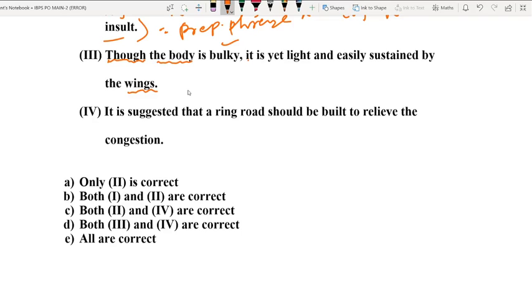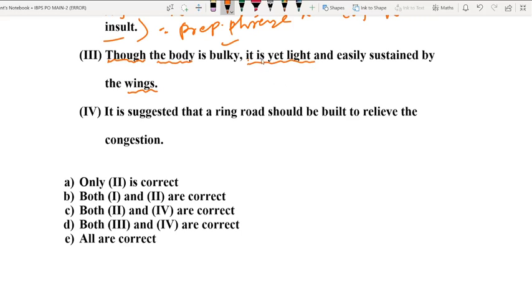It is a subordinating conjunction, and whenever we start a sentence with subordinating conjunctions like though, although, as, since, because, the next line that follows should contain contrasting information, right? Opposite information. Though the body is bulky, it is yet light.